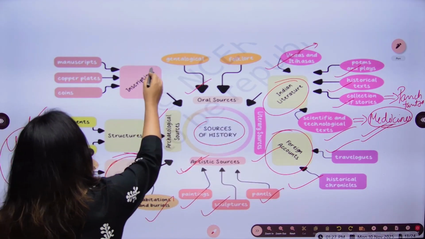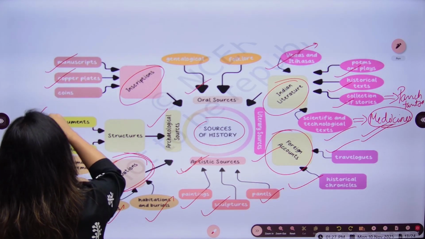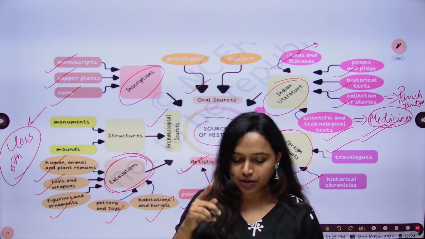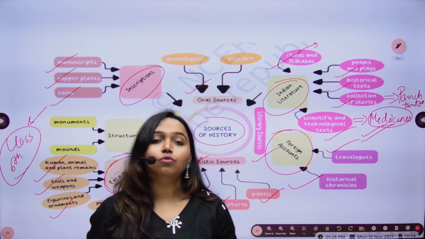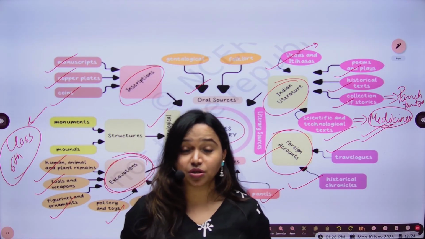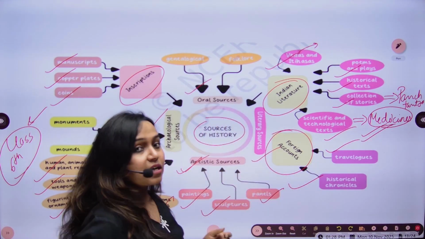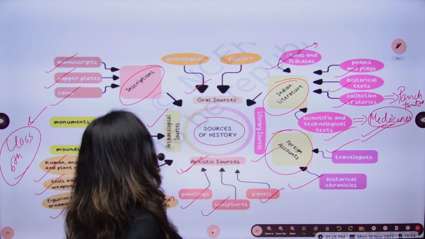Then there are inscriptions, which include manuscripts, copper plates, and coins. These inscriptions were sometimes on a plate, sometimes on a wall. We know about the Ashokan pillar inscriptions, and the Allahabad pillar inscription, which tells about Samudragupta. So these inscriptions are also a very important source of history.